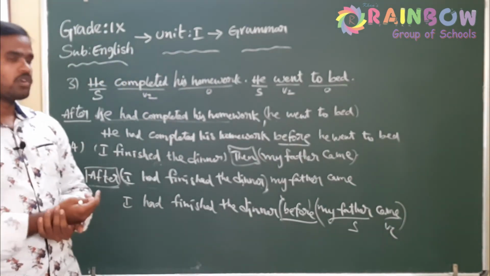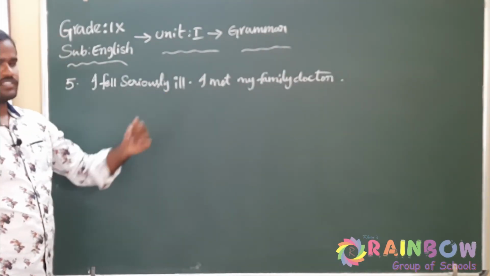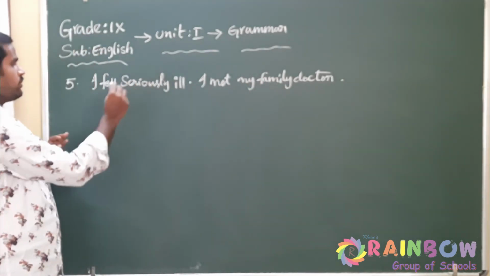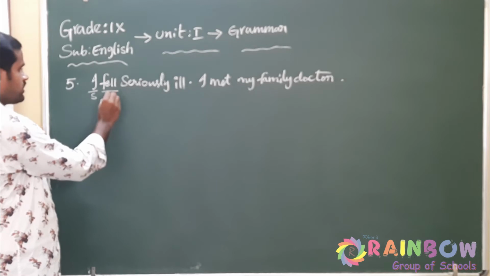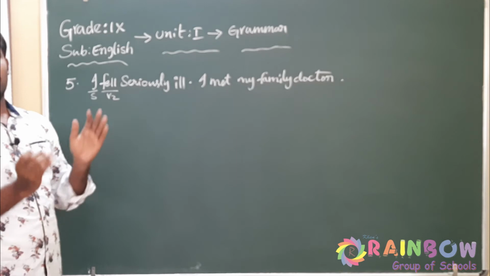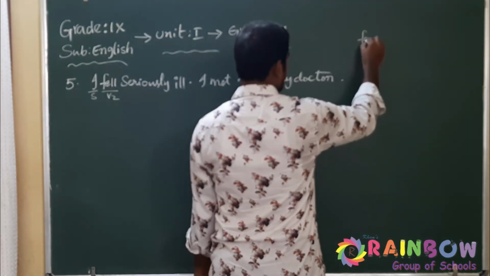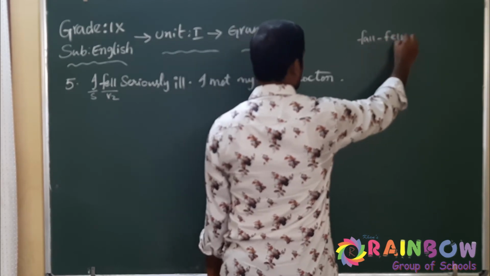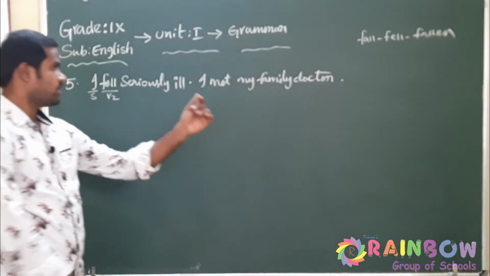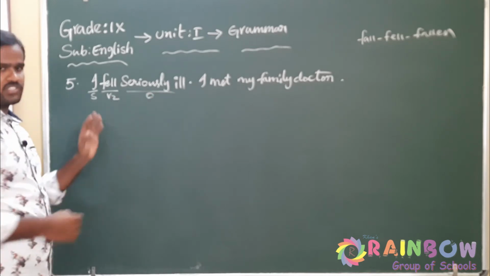Okay, so let us move on to the next question, that is the fifth one. Now the fifth question: I fell seriously ill. I met my family doctor. So again two statements, and both the statements are in simple past, because I is the subject, fell is V2. What are the three forms of fell? Fall, fell, fallen. So for your convenience, I am writing here the three forms of fall: fall, fell, fallen. Okay, right. So fell is V2, subject plus V2, and then this is the object. So obviously simple past structure.